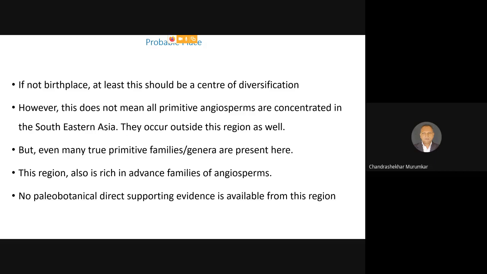So obviously, there is one more interesting remark which has been identified, and that remark is, even though this region is rich in primitive families, remember many of these areas, they are separated from one another by the water bodies, because many of the small islands and small countries which I have told you, they are nothing but they are the islands.